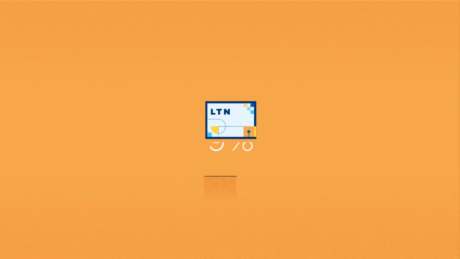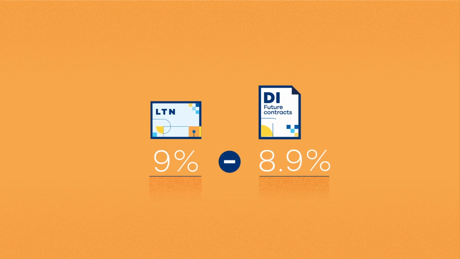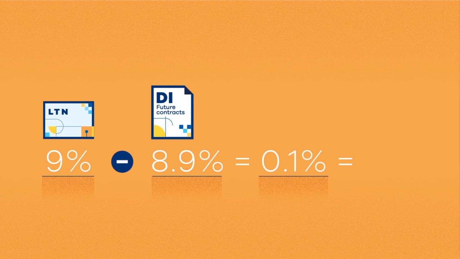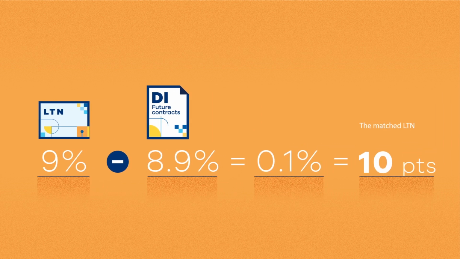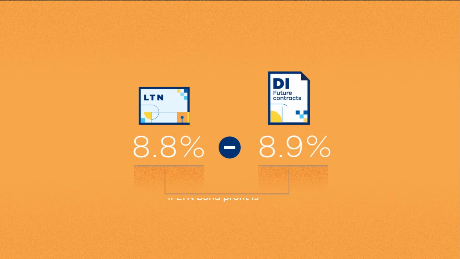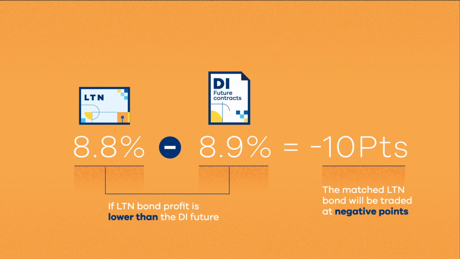Assuming an LTN bond traded at 9% per annum and a DI futures contract at 8.9%, the matched LTN bond will be traded at 10 points, which is equivalent to a difference of 0.1% between the contracts. If LTN bond profit is lower than the DI futures, the matched LTN bond will be traded at negative points.